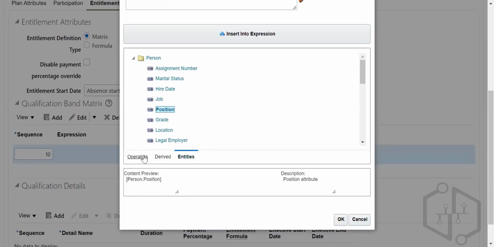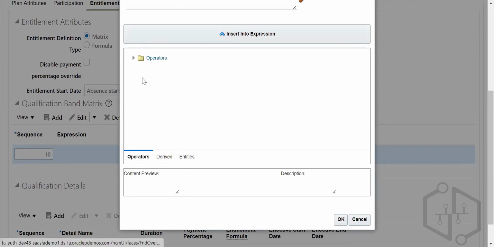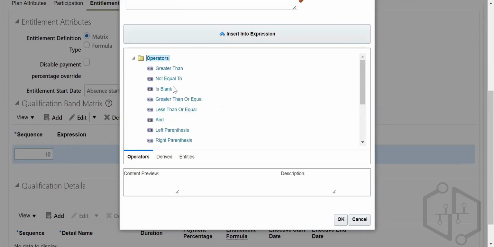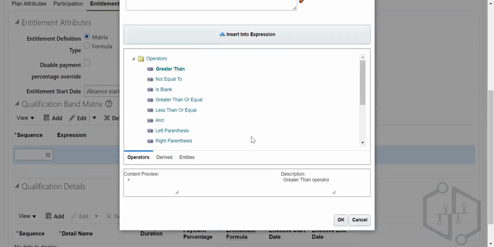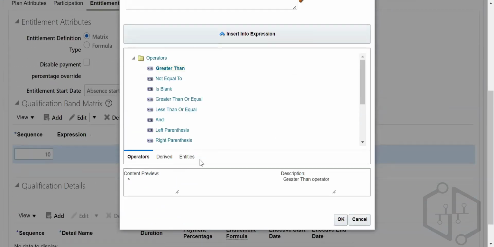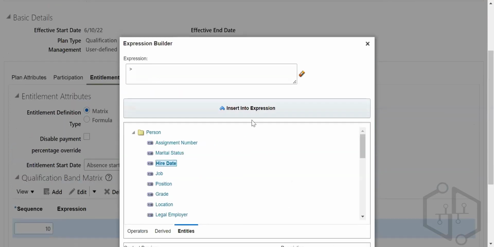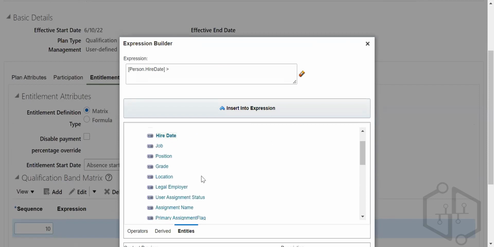And right here as operators, positions, or else create as hire date. Hire date, operators, greater than. Entities, hire date. Okay. Insert into expression, hire date.